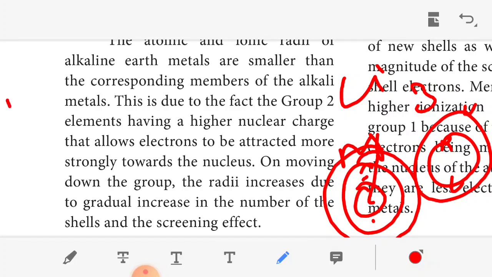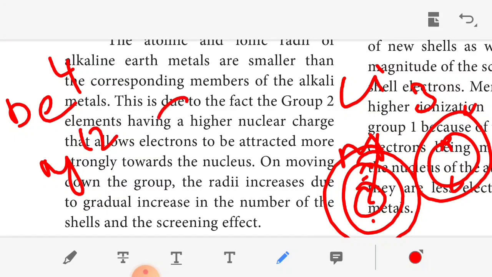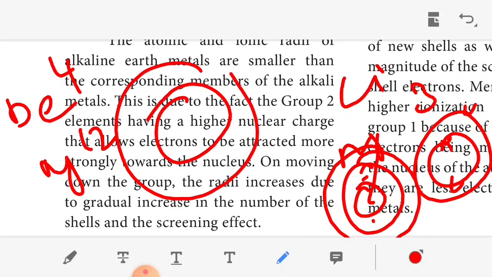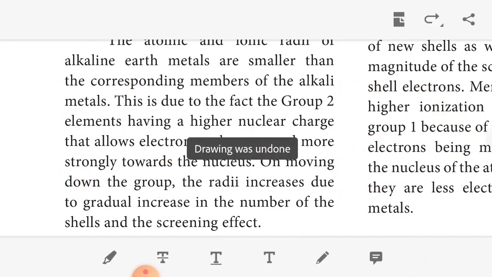Moving down the group, the radii increase due to the gradual increase in the number of shells. Moving down the group, beryllium, then magnesium. Beryllium's atomic number is 4, magnesium's atomic number is 12. So moving down the group, the atomic number increases, which means shells also increase, so the radius also increases. Okay, this is atomic and ionic radii.